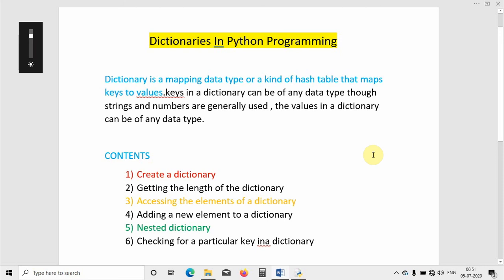Hey everyone, in this video we'll see what is meant by dictionaries in Python programming. This is the next video in our lecture series. So we have started the Python programming, and until now we have seen what is meant by strings, then what is meant by list and other data types